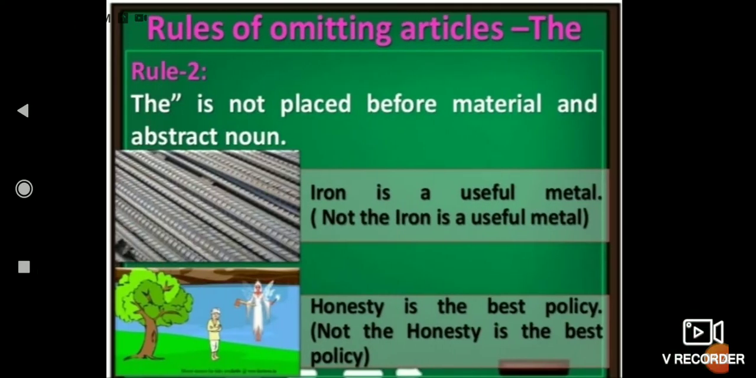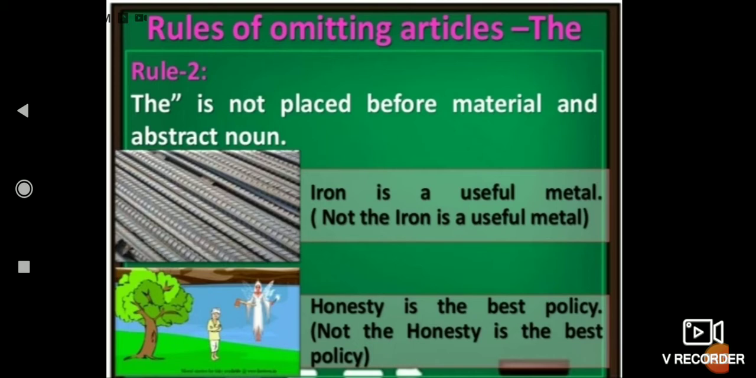The next rule is that the is not placed before material and abstract nouns. Iron is a useful metal. Here iron is a material noun. You will never use the article before a material noun.